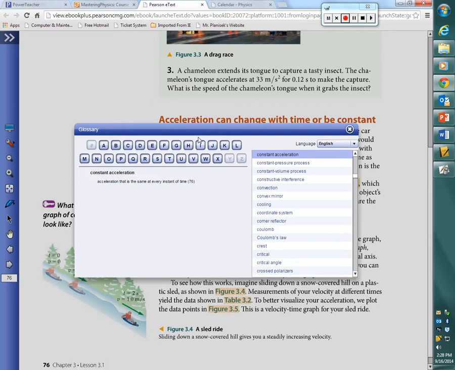Very well said, right? That the velocity is constantly changing. That means it could continuously get faster and faster and faster, or it could continuously get slower and slower and slower, or it could continuously change directions. Going in a circle is a constant acceleration because it keeps changing directions, okay?